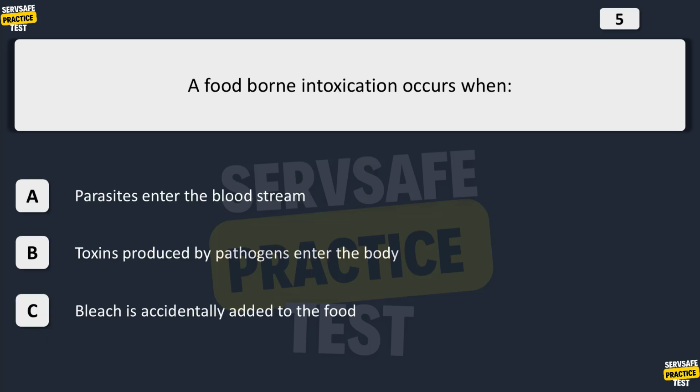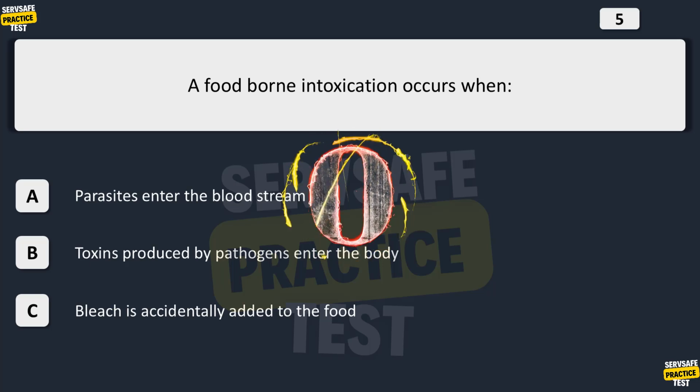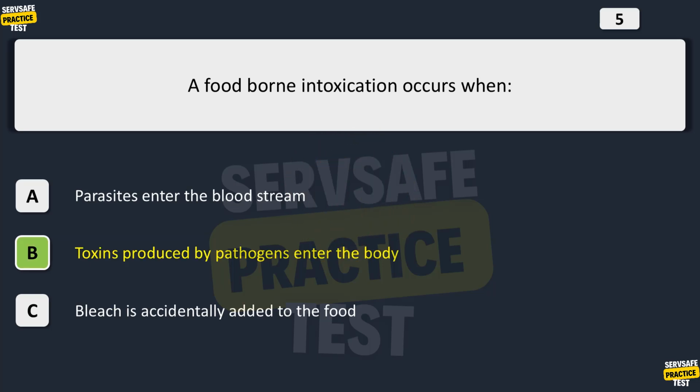A foodborne intoxication occurs when A. Parasites enter the bloodstream. B. Toxins produced by pathogens enter the body. C. Bleach is accidentally added to the food. The correct answer is B. Toxins produced by pathogens enter the body. A foodborne intoxication occurs when toxins produced by pathogens enter the body.